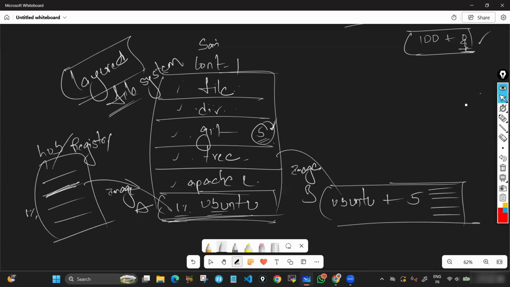Understood, right? So from a container also we can create an image. When you create an image, that image will have the OS plus the entire data, be it package, file, directory, whatever. Got it? Let's say this is image A, this is image B. This image I'm going to share with all of you. When you get this image, you create your own container from the image which I have shared with you.